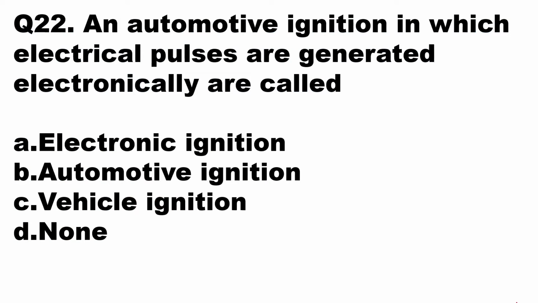Next we'll go to question number 22. An automotive ignition in which electrical pulses are generated electronically are called. Okay, so it is an electronic ignition system. Electronic ignition system is one in which electrical pulses at the spark plug, which are going to give a spark, are generated electronically. This system is called as electronic ignition system. So here option A will be the right answer, electronic ignition system.